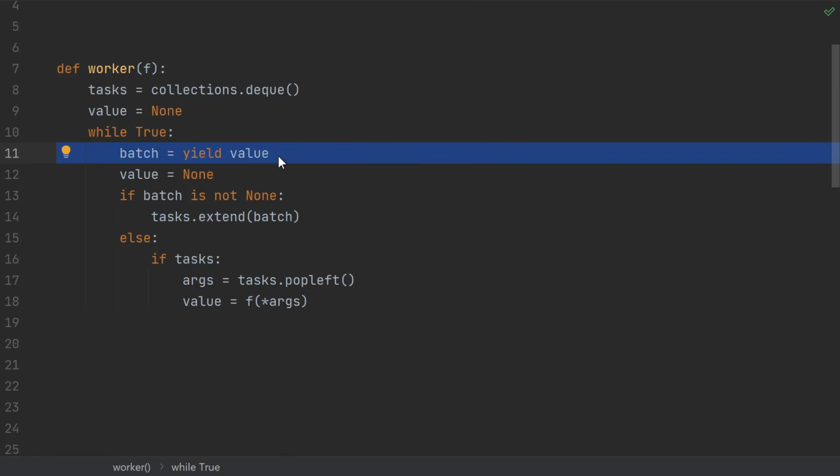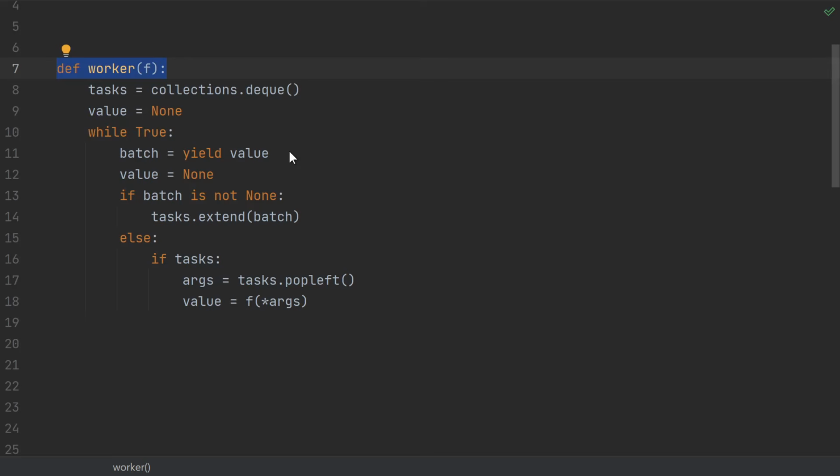A yield statement is not just a statement, it's also an expression. It returns a value back to you. And that's because generators are not just pausable functions that yield values. Generators are actually bidirectional pipelines. Just like a generator can yield a value up to its caller, the caller can send a value back down to the generator. And it's these sent values that are returned from the yield expression.